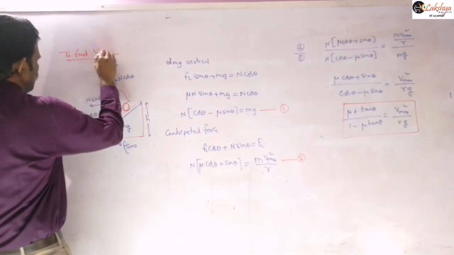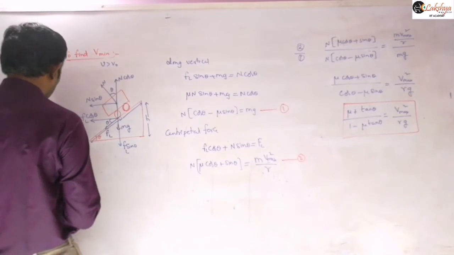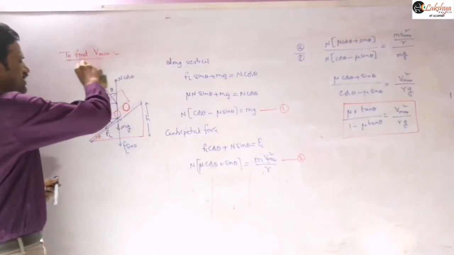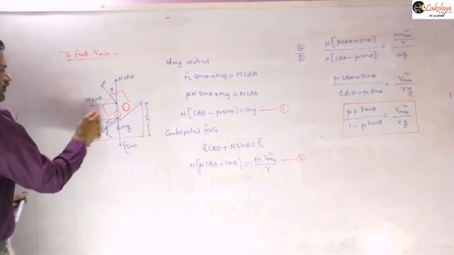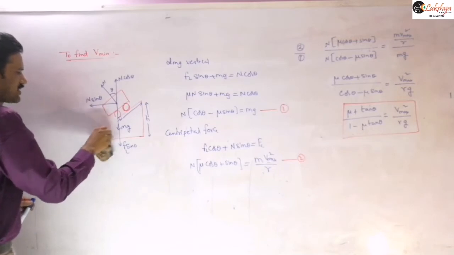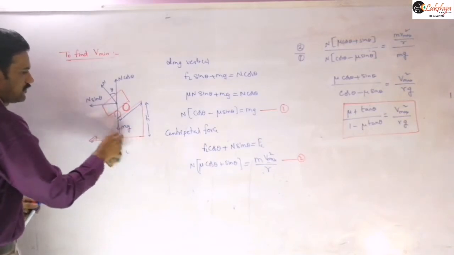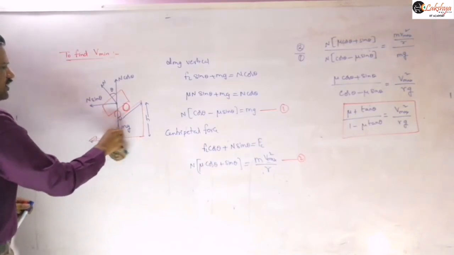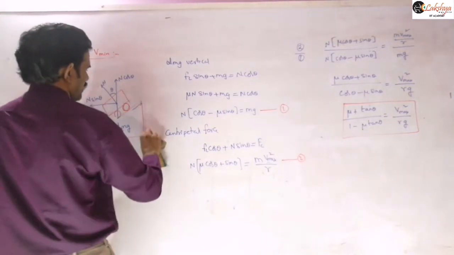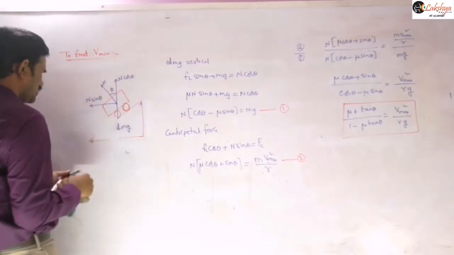To find V minimum, you may mention that when velocity is less than V naught, the vehicle has a tendency to slip inwards.